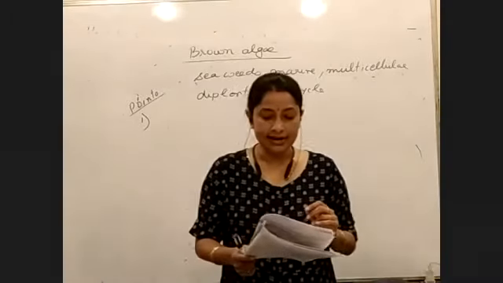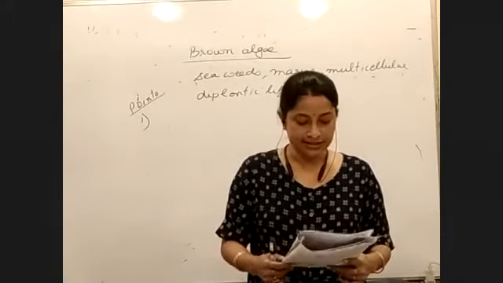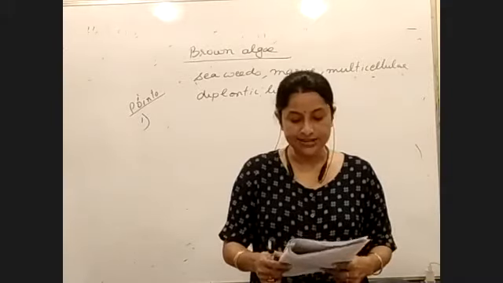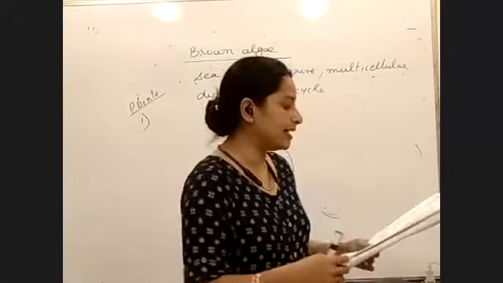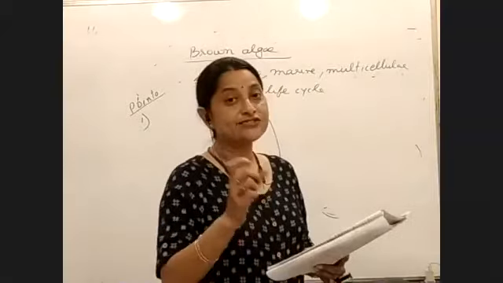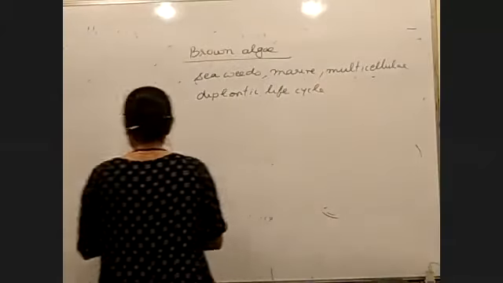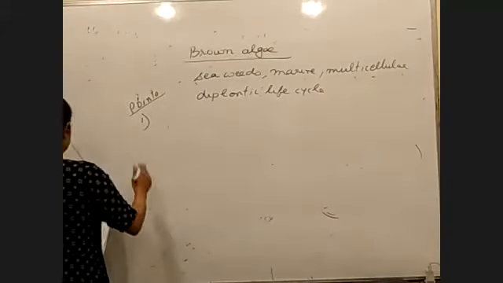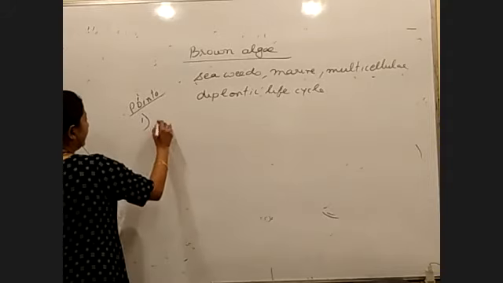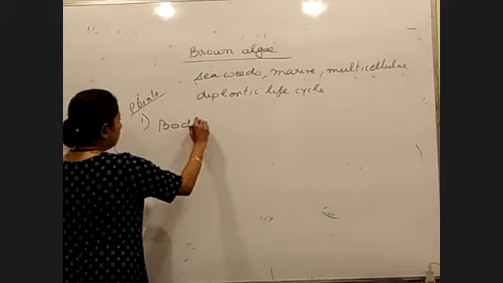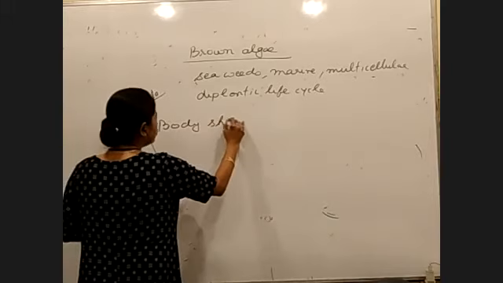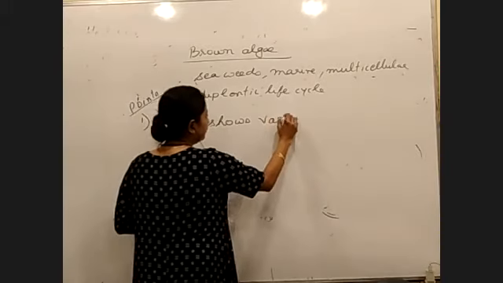Next, it says the thallus of brown algae is divided into 3 parts. We will come to that portion a little later; write it as an extra point. In case of brown algae, the body of brown algae shows variation.